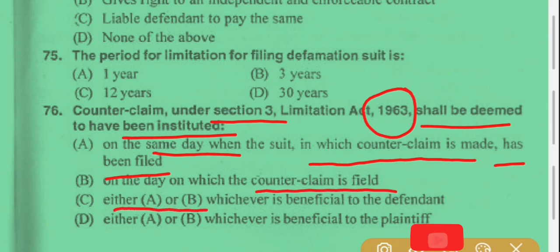Option C, either A or B, whichever is beneficial to the defendant. And option D, either A or B, whichever is beneficial to the plaintiff. So the counterclaim under section 3 of the Limitation Act shall be deemed to have been instituted on the day on which the counterclaim is filed. So the answer is option B. And this is provided in section 3 subsection 2 clause B subclause 2.